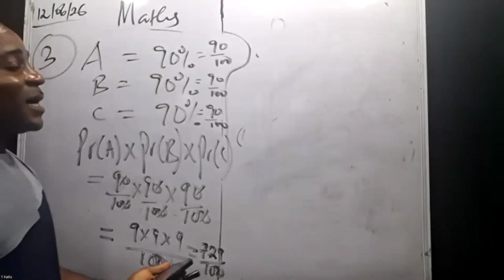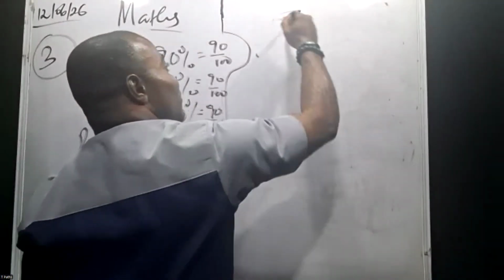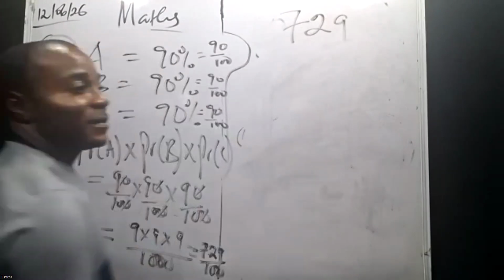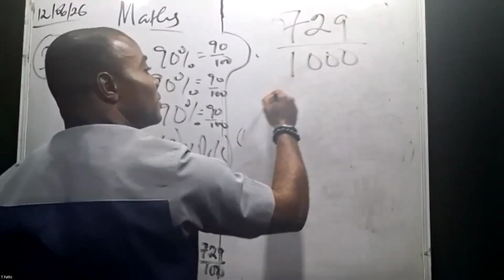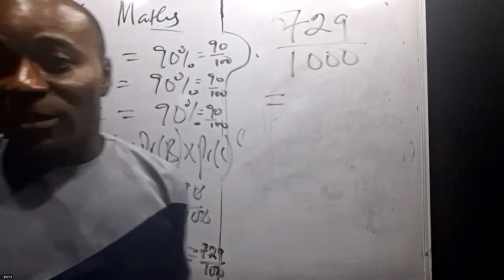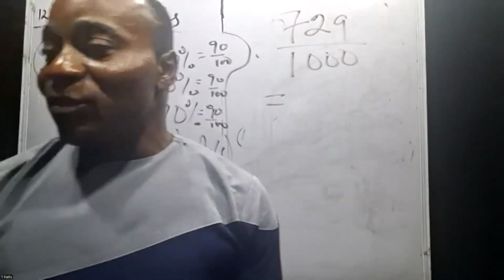729 divided by 1,000. The answer is 0.7.